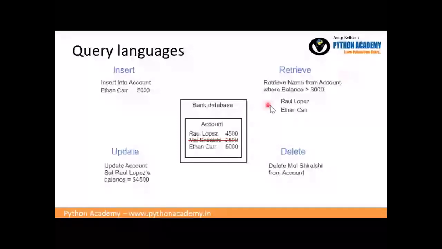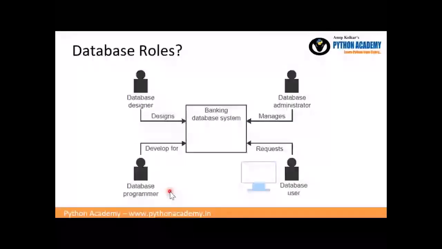When I talk about update, set the Raul Lopez balance to 4500. So Raul Lopez's balance has been set to 4500. It may be the case that someone has a standing instruction and 500 was deducted right now. So once it is deducted, it has to be subtracted from here and then 500 should be added at some other place. So both the transactions should go as an update.